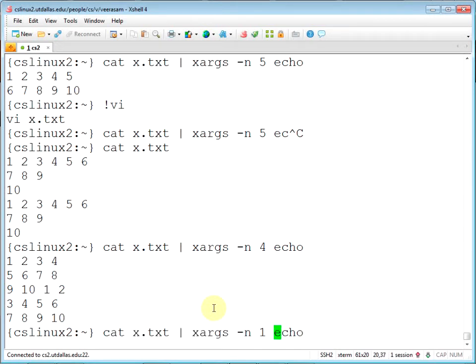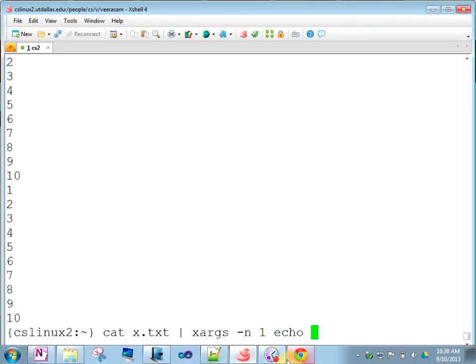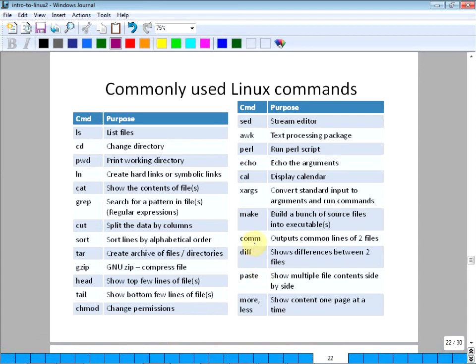Okay. Why is this useful? Well, there may be some command that accepts only one parameter. I know ls is not such a command. So if there is some other command that accepts only one parameter, this is the way to do it. That way it just runs with one parameter alone. You have to play with it, watch that video as well, okay? So to get full understanding. We simply don't have time to stay here for a long time. Make, we'll cover it separately.